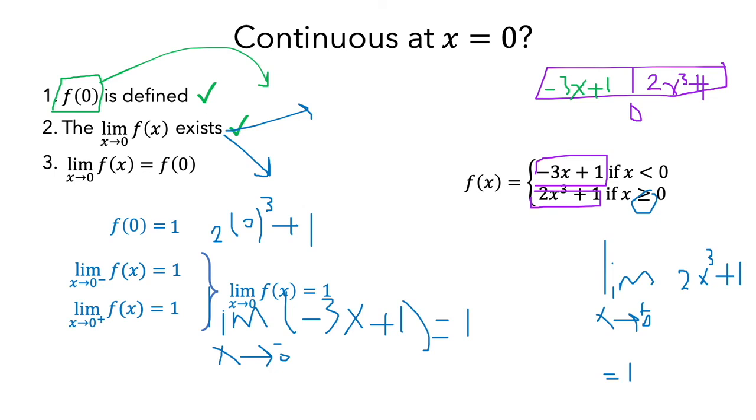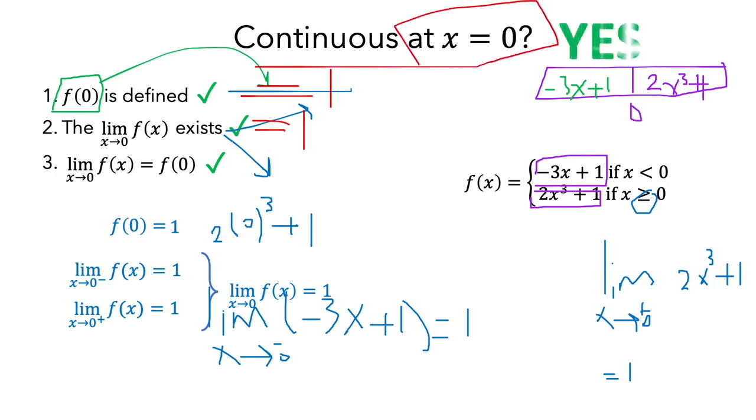So here clearly f is defined and equals 1, and the limit also exists and equals 1, and they are equal. So here the three conditions are satisfied. So yes, the function is continuous at 0.